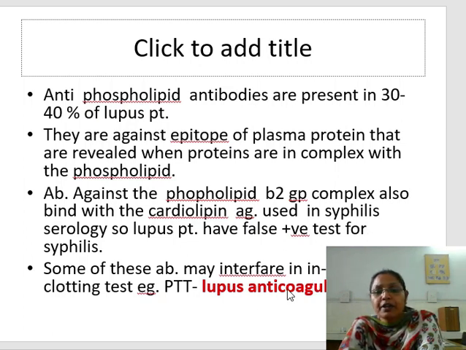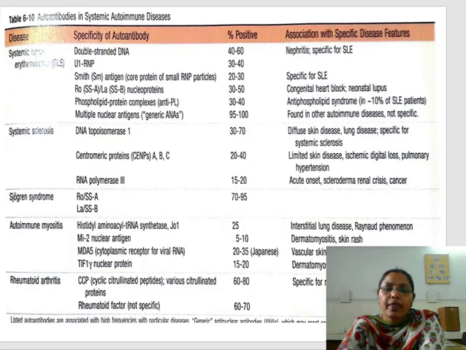Some of these antibodies may interfere in in vitro clotting tests like partial thromboplastin time, that is PTT, and this is known as the lupus anticoagulant. Now this table is showing the different types of autoimmune diseases like SLE, systemic sclerosis, Sjogren's syndrome, autoimmune myositis, and rheumatoid arthritis, and the type of antibody, their percentage and association with specific disease features.